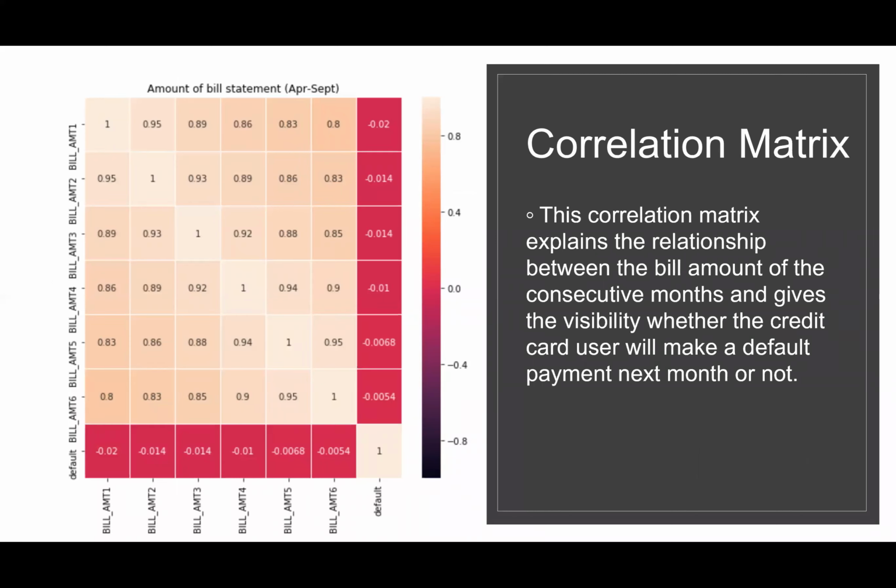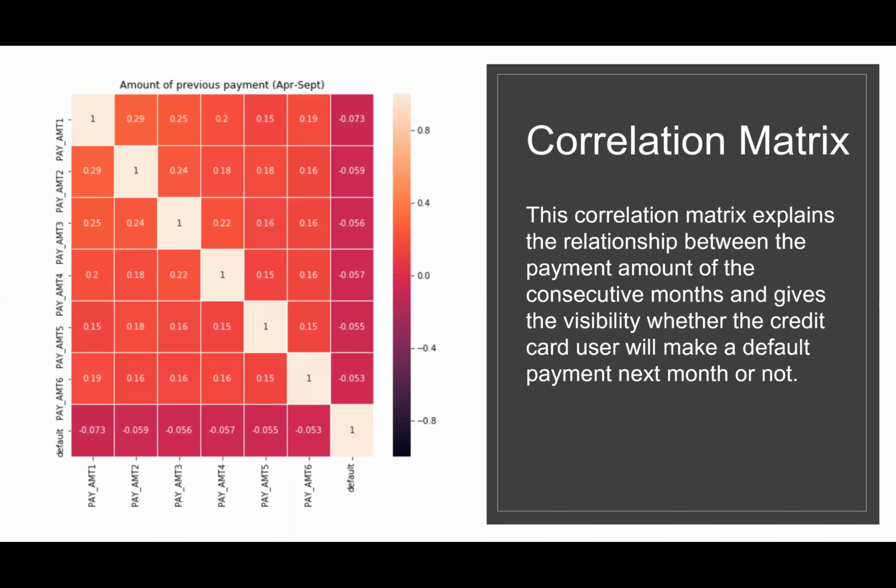So now I will be discussing correlation matrices. The first correlation matrix explains the relationship between the bill amount of the consecutive months and gives visibility on whether the credit card client will make a default payment next month or not. Bill amount 1 represents the bill amount in the first month, but as we see its relationship with the following consecutive months, there is not much of a difference in the bill amount, which means that the client still has spending power, which gives a -2% probability that the client will make a default payment, and similar goes for the other cases as well.